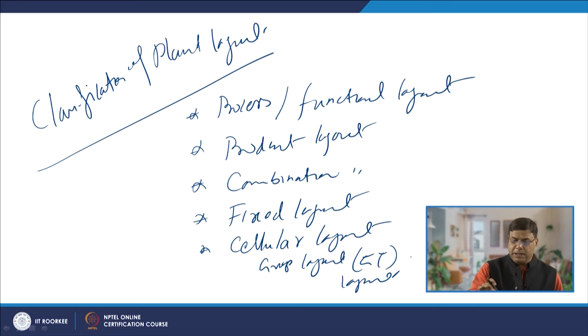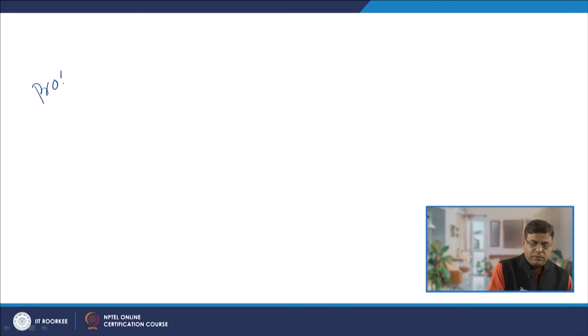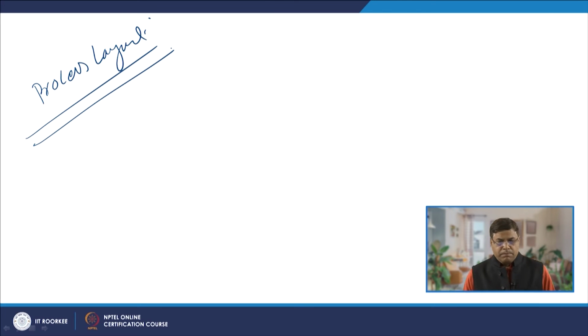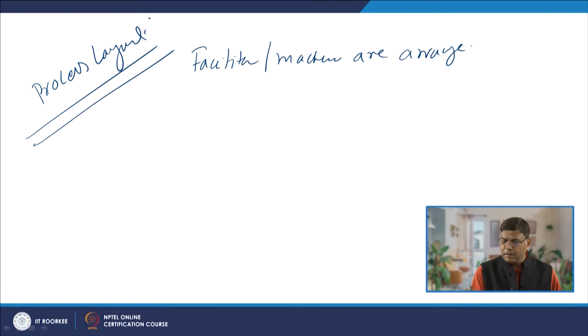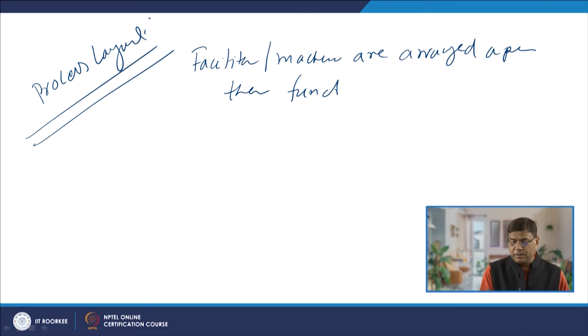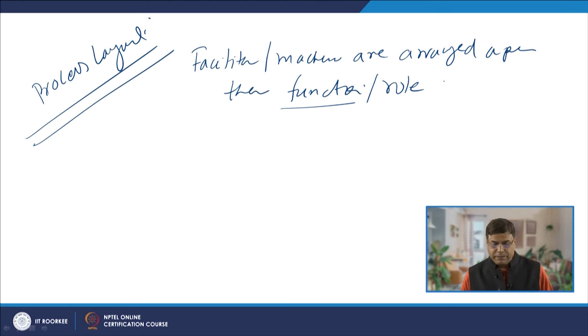So, starting with the process layout. According to the process layout, the facilities or machines are arranged as per their function, as per their role, the kind of jobs that they do.